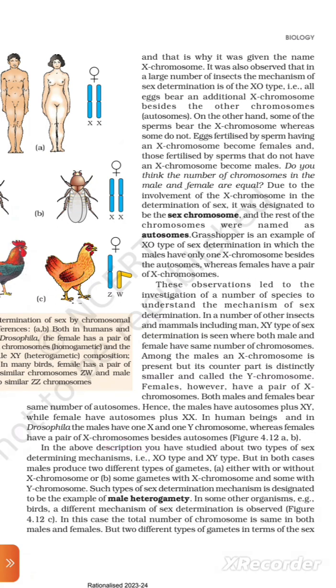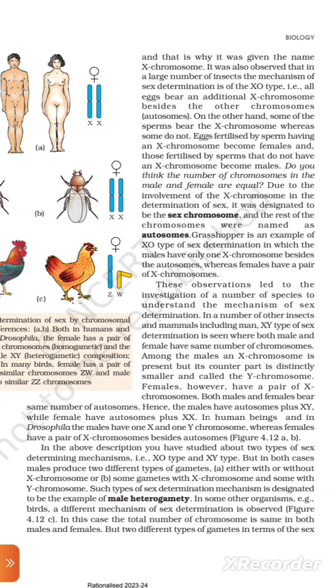Figure 4.12 a, b. In the above description, you have studied two types of sex determining mechanism, XO type and XY type. But in both cases, males produce two different types of gametes, either with or without X chromosome, or some gametes with X chromosome and some with Y chromosome. Such a type of sex determination mechanism is designated as male heterogamy.